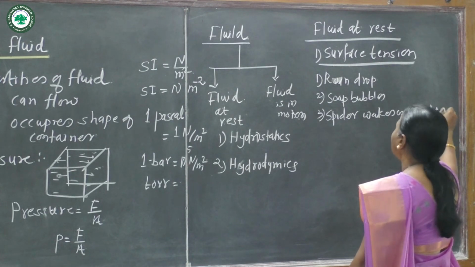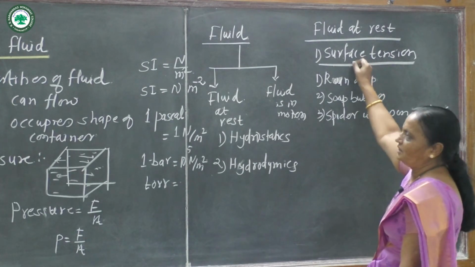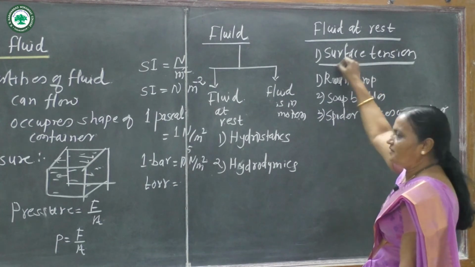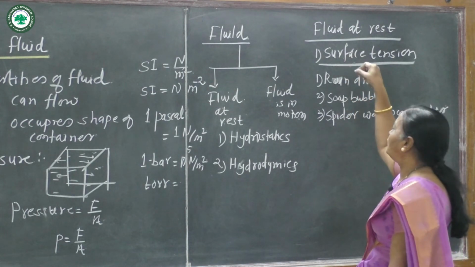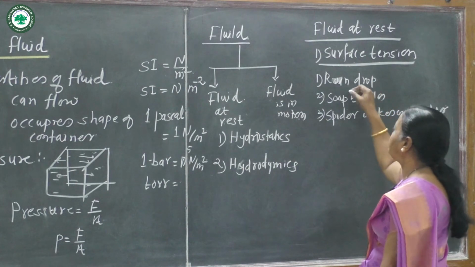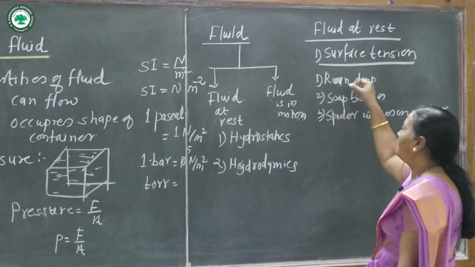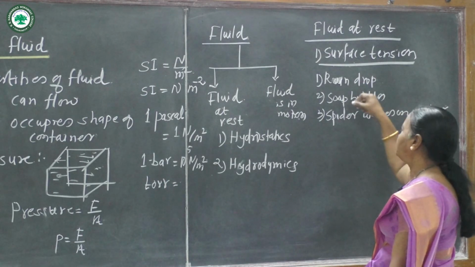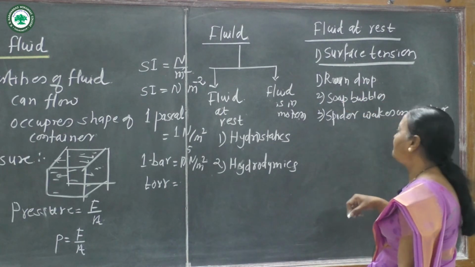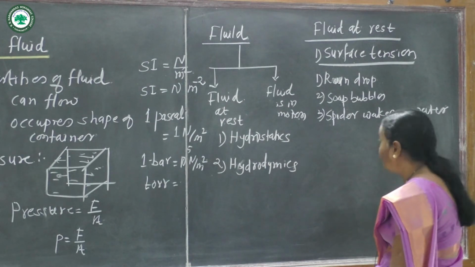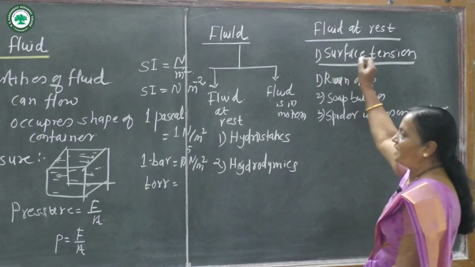These are the examples of surface tension. In this chapter, we mostly study the surface tension property of the fluid. Now we see the surface tension.